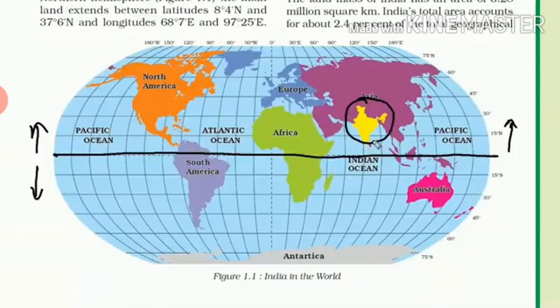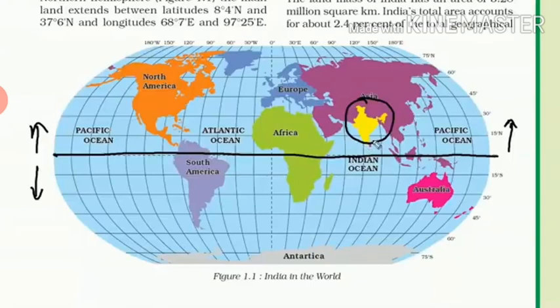Now see 0 degree prime meridian in the center. It means 0 degree prime meridian in the center, east side eastern hemisphere, west side western hemisphere. Now, related to this, in which hemisphere does India lie? Answer is northeast. How northeast? Means northern eastern hemisphere.